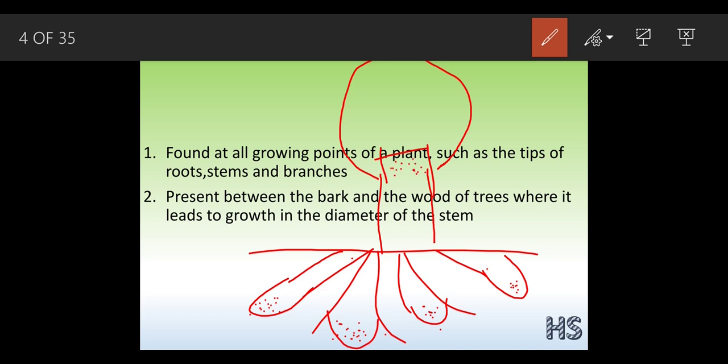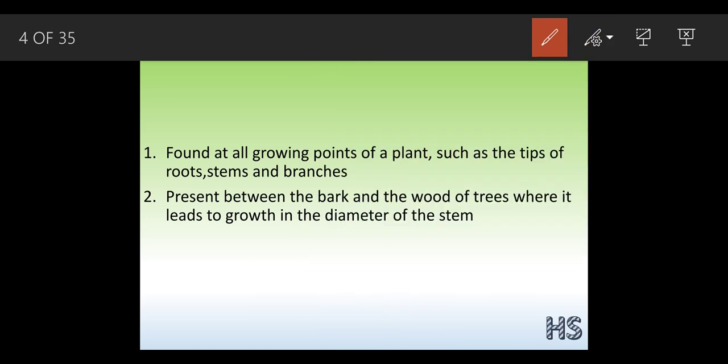What is the function then? Because let's assume the meristematic tissues are present on this tip region like this, and as I said, the word meristematic means division. If it keeps on dividing, then what is going to happen?